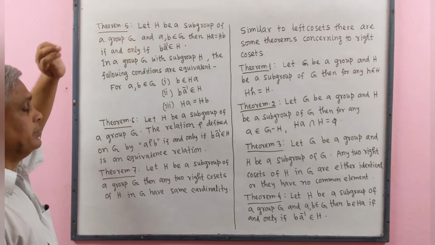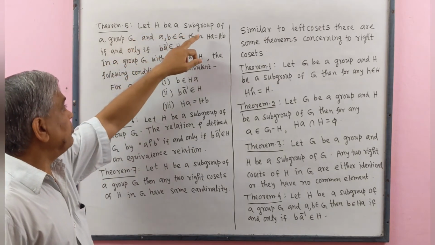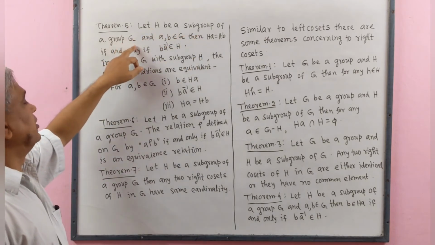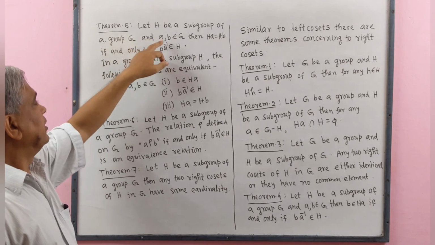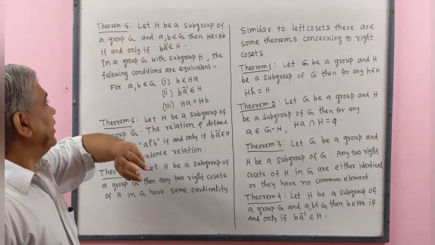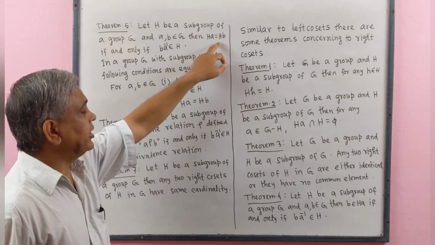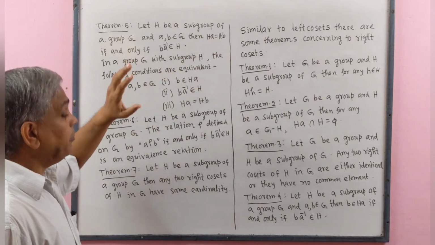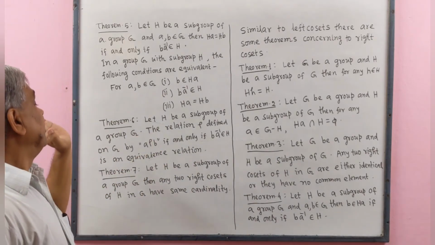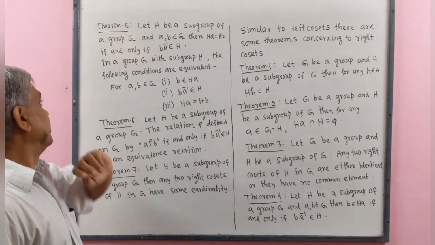Theorem number 5. Let H be a subgroup of a group G and a, b belong to G, then right coset Ha equals right coset Hb if and only if ba inverse belongs to H.